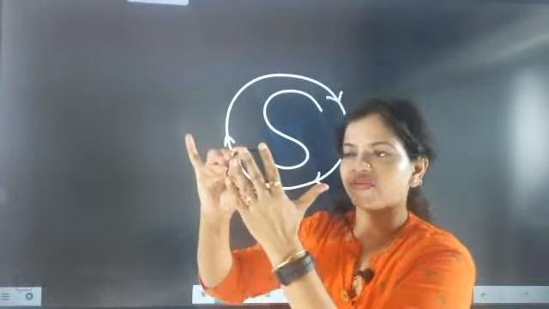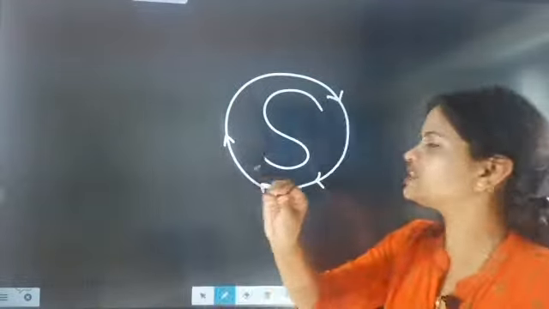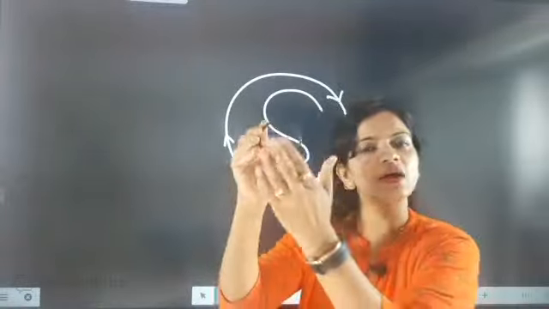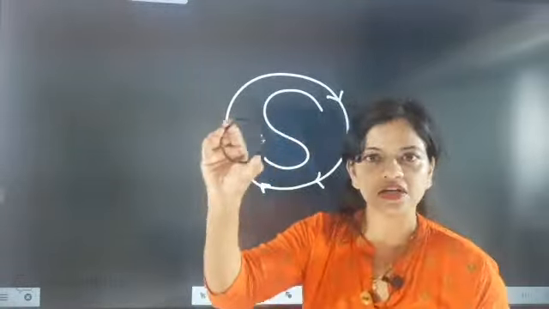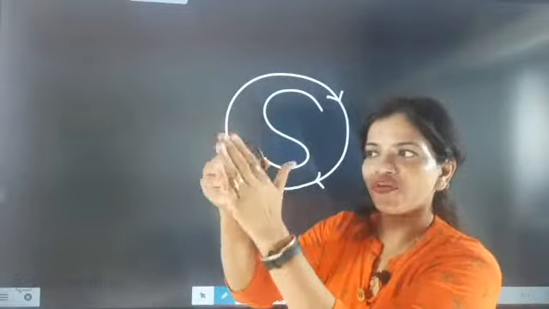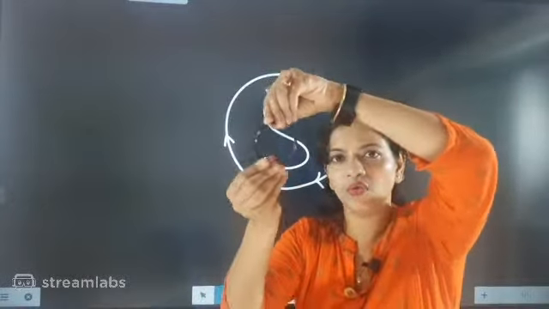This face will have a south pole, then opposite to this face will become north pole. So that means it will act as a complete magnet, beta. You see the thickness of this loop. One face of the loop will act as south pole, then another face of the loop will act as